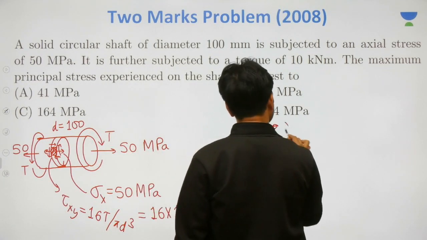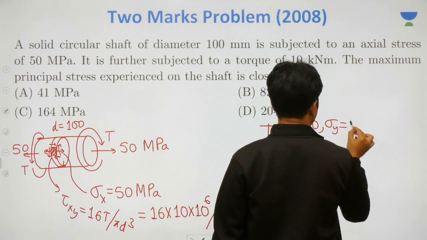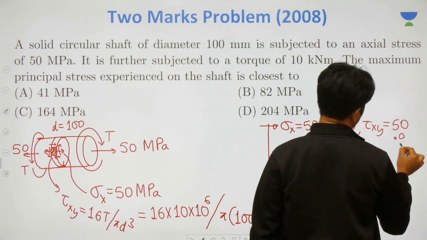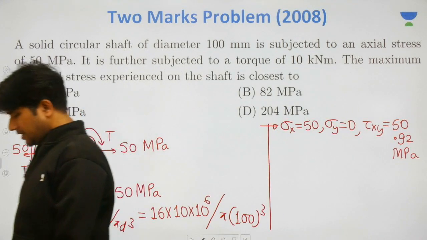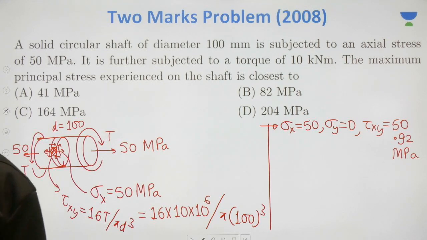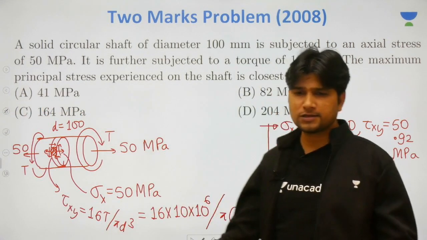So now we know sigma x was directly given, sigma y is not even present, and tau xy value is 50.92 megapascal. Is it any more a challenge to calculate principal stress values, you tell me?